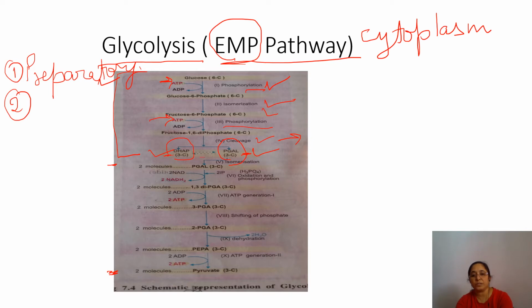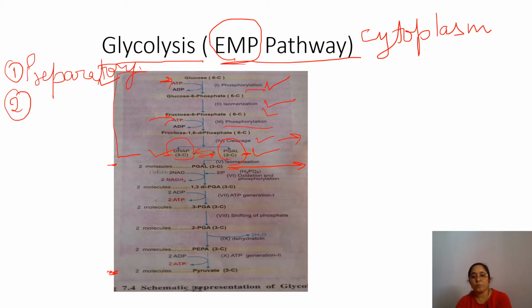DHAP is converted into 3-PGAL with the help of the enzyme phosphotriose isomerase, and thus the respiratory substrate is now in the form of two molecules of PGAL.